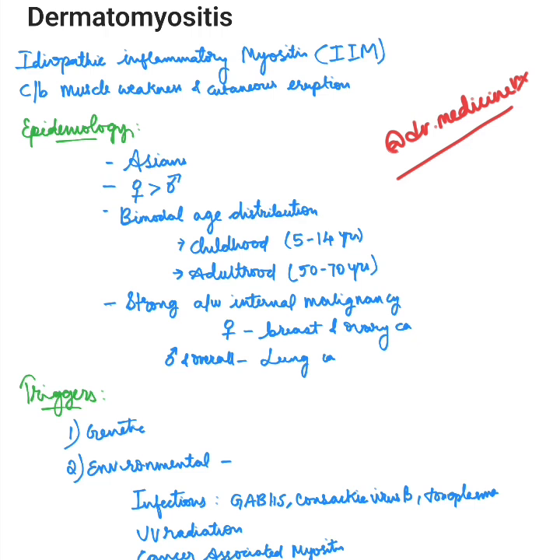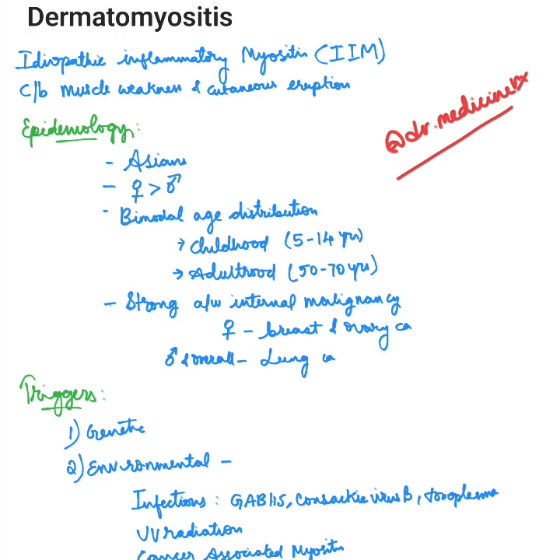So it is an IIM, which is an idiopathic inflammatory myositis, and it is characterized by muscle weakness and cutaneous eruption. Coming to epidemiology, it is most common in Asians, and females are commonly affected than males. And coming to the age of onset, there is a bimodal distribution where cases can be seen in childhood at the age of 5 to 14 years or in adulthood in the age group of 50 to 70 years.